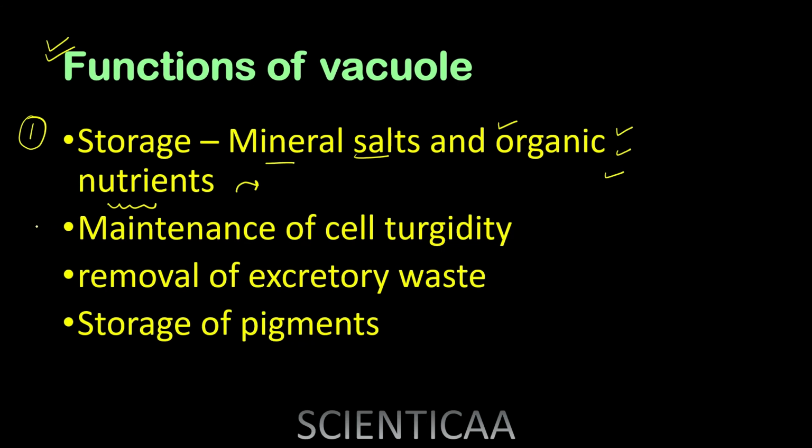Next is maintenance of cell turgidity. We have discussed turgor pressure, and that it provides the shape to the cell. So the perfect shape which has to be given to the cell, or the maintenance of the turgor pressure inside the cell, for that also vacuoles play an important role.